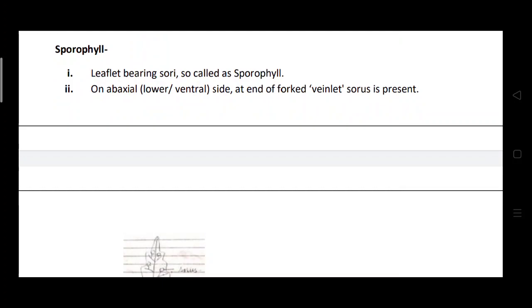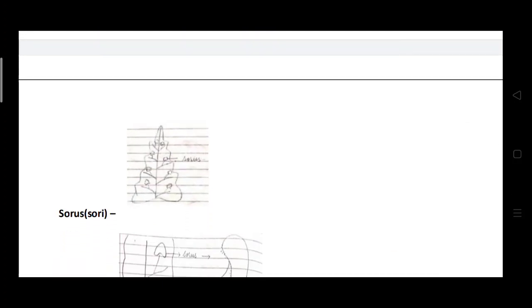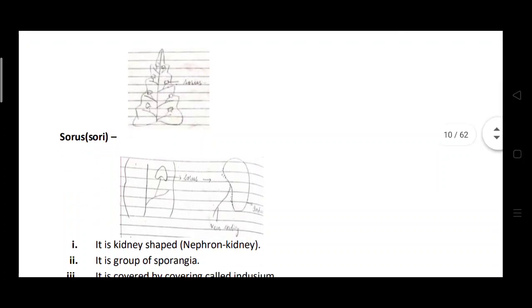Mostly these sori are present on the abaxial side, that means the lower or ventral side of the leaves. At the end of the forked veinlets these sori are present. So this is the structure of the sorus, which is present at the tip of the veinlets in the leaflets.